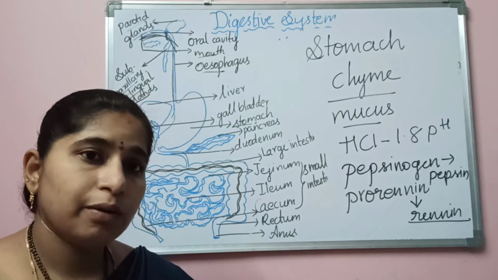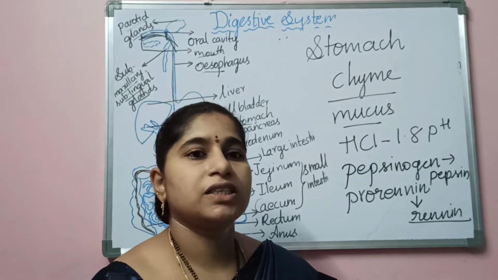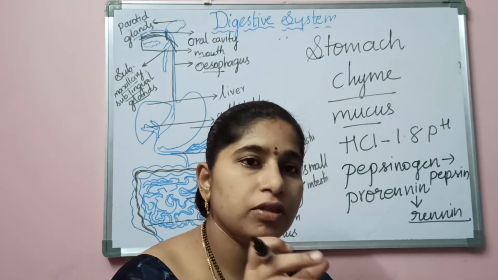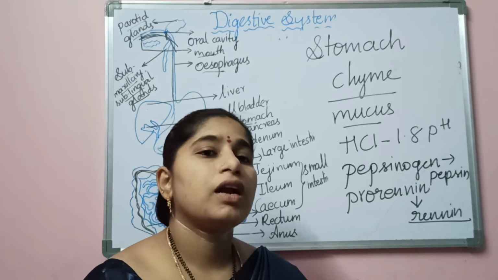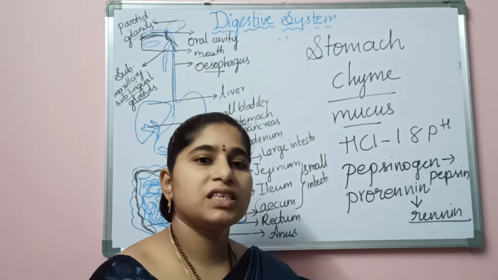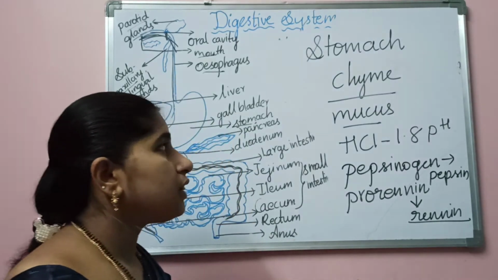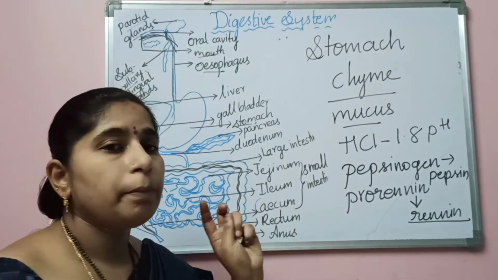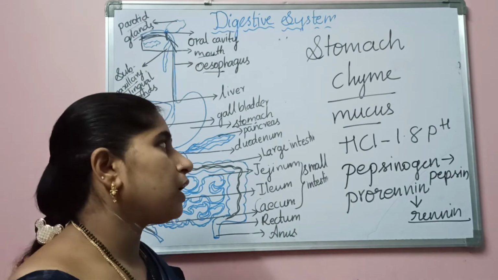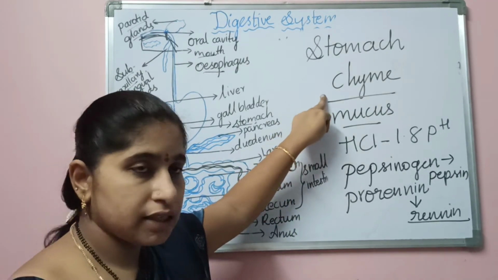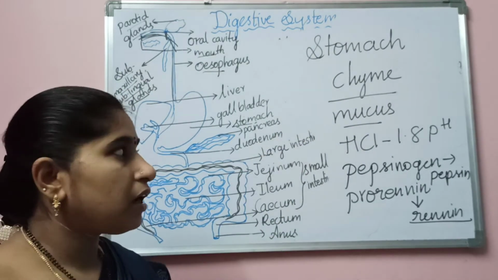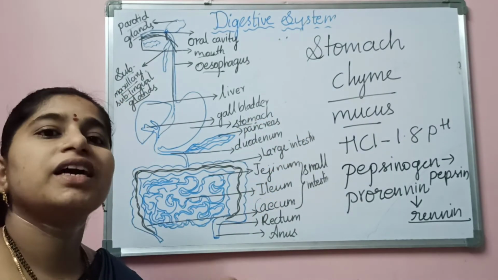What are peristaltic movements? The contraction and relaxation of the smooth muscles that are present on the walls of the esophagus is called peristaltic movement. Through the peristaltic movement the bolus is pushed into the stomach. Here in the stomach there is only partial digestion, and that partially digested food is called chyme. The walls of the stomach are covered with mucus. Why are they covered with mucus?